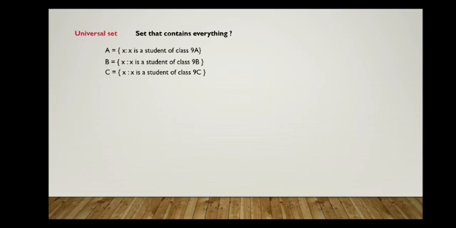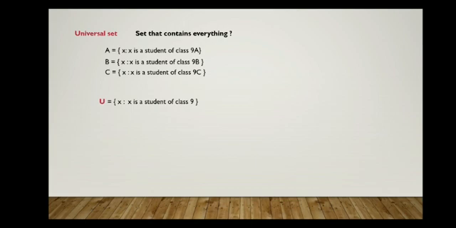So what will be the universal set for these three sets? Universal set means it should contain all the elements of all the sets that we considered. Here we consider three sets, so the universal set should contain all the elements of these three sets. The universal set is denoted by a capital letter U. So U is equal to the set of all x such that x is a student of class 9.